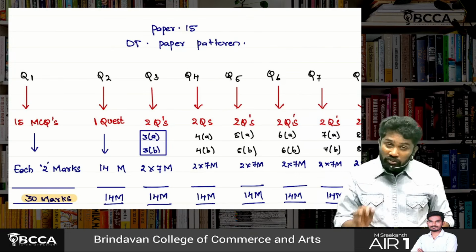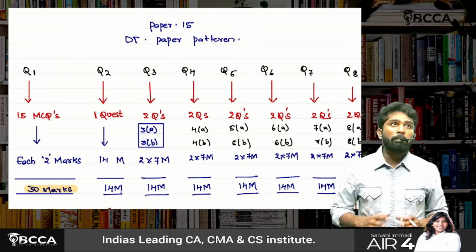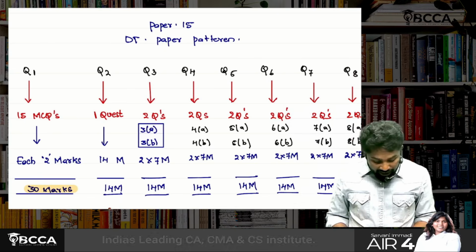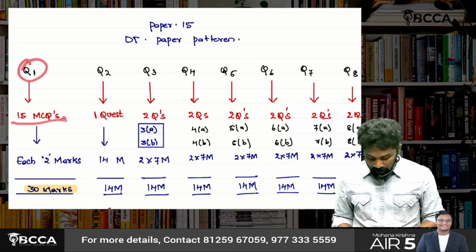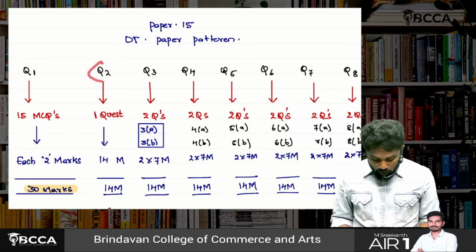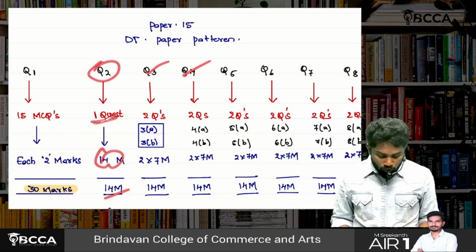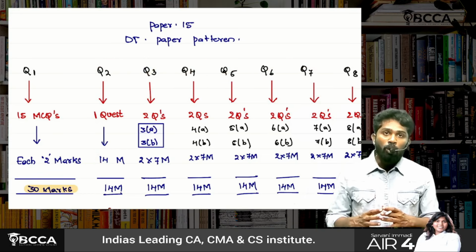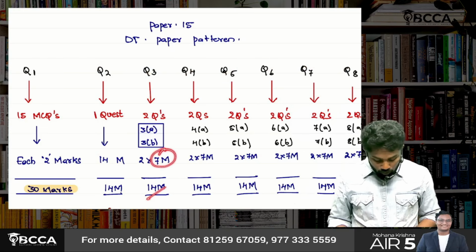Then quickly, sir, how the DT paper pattern looks. The DT paper has 8 questions. Question number 1 has 15 MCQs, each carries 2 marks, 30 marks. Question number 2 is a single question of 14 marks, whereas 3, 4, 5, 6, 7, 8 all have 2 sub-questions, each carrying 7 marks, so 14 marks each.